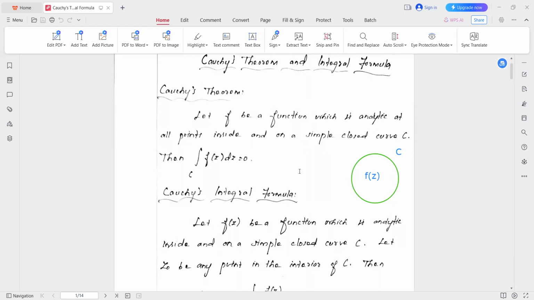For each point, listen carefully, for each point we have a neighborhood. Among those neighborhoods, if the function f is differentiable at every point of at least one neighborhood,